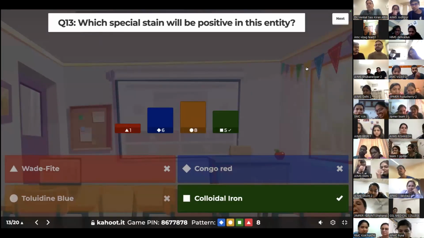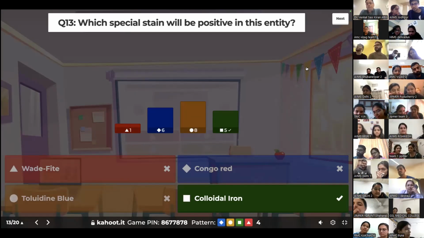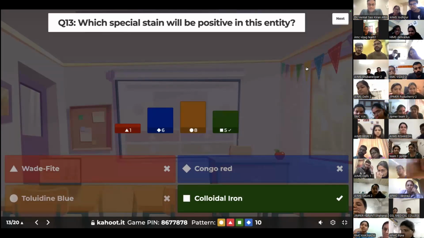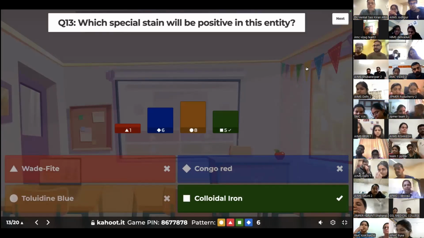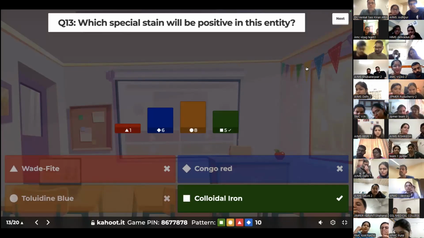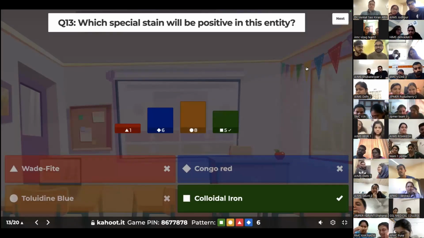What do we use toluidine blue for? Anybody who knows? What is the toluidine blue stain used for? Mast cells. Mast cells, excellent. Yes. Why are we using colloidal iron here? Collagen stain. Nope, not for collagen. Mucin. Acid mucin. Mucin, yes, indeed. And why are we looking for mucin here? What's the diagnosis? Anybody?